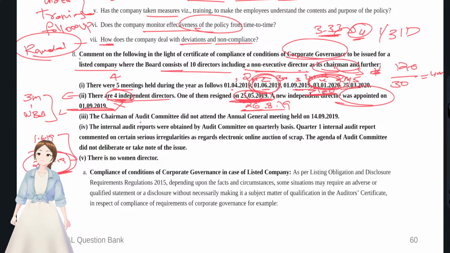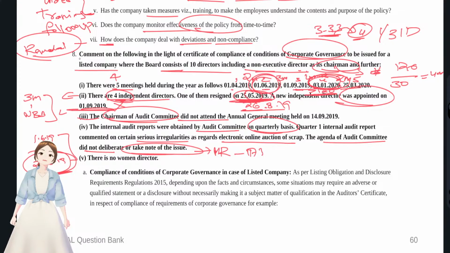The chairman of the audit committee did not attend the annual general meeting. The chairman of the audit committee has to attend the AGM and answer and report to the shareholders. Again a non-compliance. The internal audit reports were obtained by the audit committee on a quarterly basis. The Q1 audit report commented on certain serious irregularities regarding electronic online auction of scrap. The audit committee agenda did not deliberate or take note of it. The audit committee has to mandatorily review internal audit reports and respond to the irregularities.